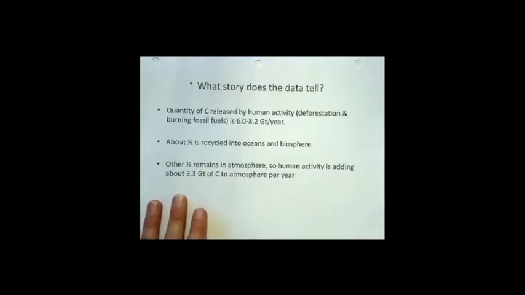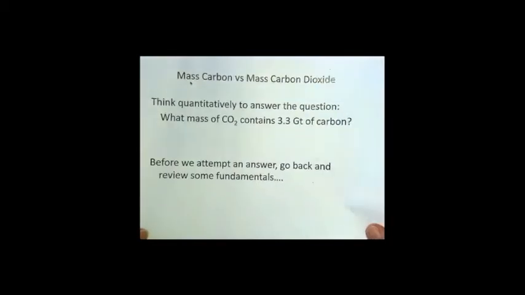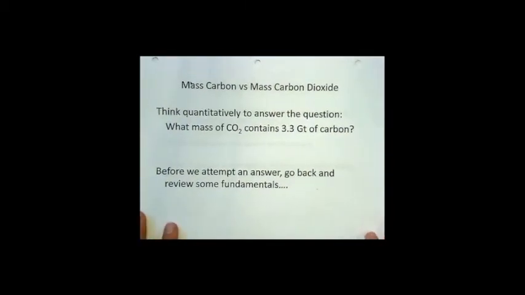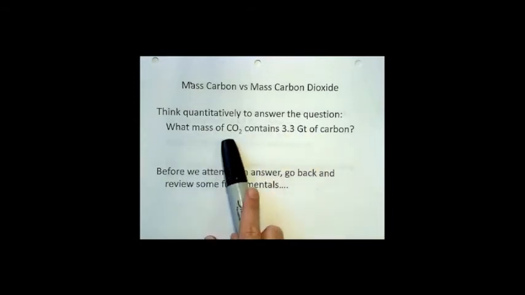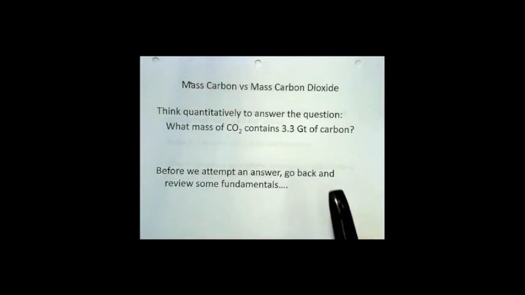All right, so as we try to understand this 3.3 gigatons of carbon added to the atmosphere per year, we want to be able to think quantitatively about the amount of carbon versus the amount of carbon dioxide, so we can understand how scientists think quantitatively about the amounts of carbon and carbon dioxide, and how they can put these measurements into their computer models to help them predict how much the global temperature may or may not change based on these carbon dioxide emissions. So we want to be able to think quantitatively to answer this question: what mass of carbon dioxide contains 3.3 gigatons of carbon?